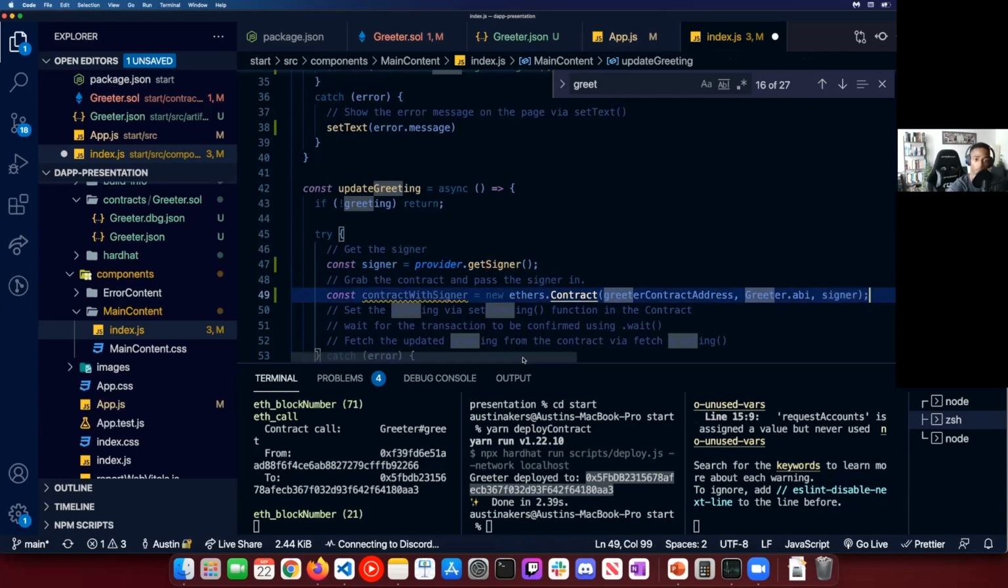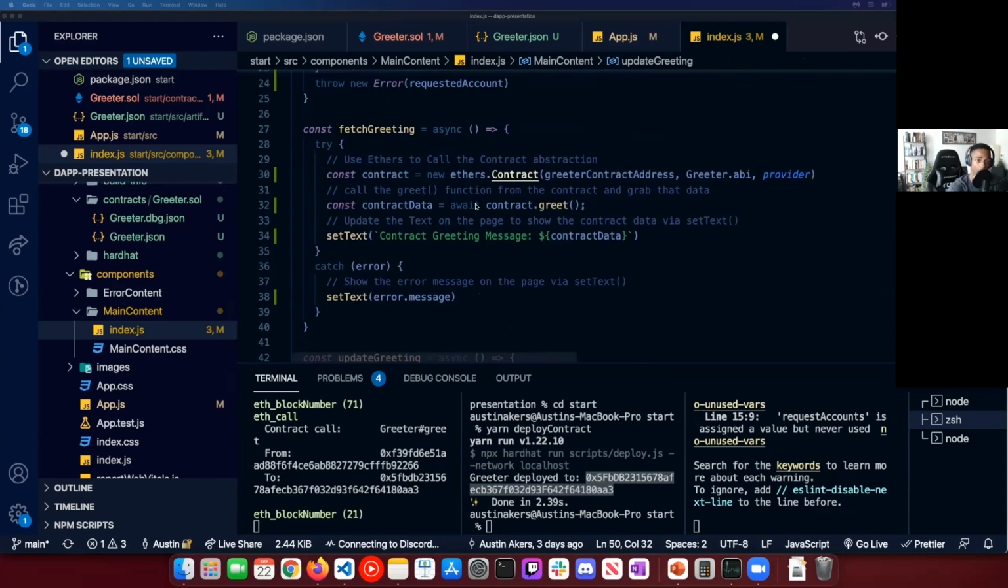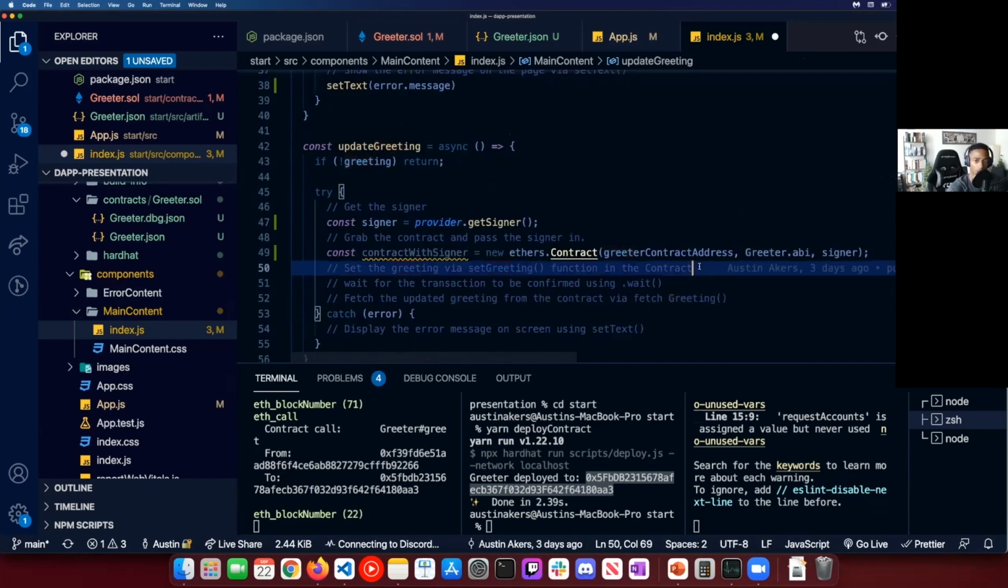Then after that, we want to set the greeting via the setGreeting function in the contract. If we look up here, after we got the contract and once that's been constructed, we used the contract.greet function, right? Here, what do you think we're going to be using?